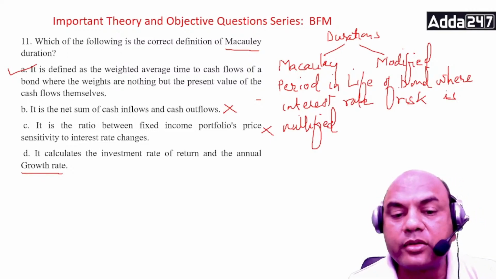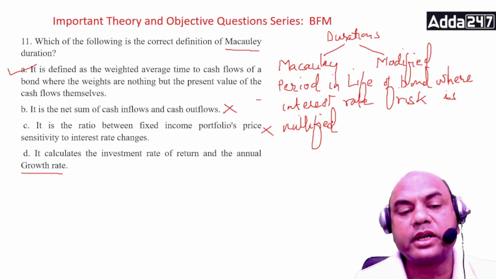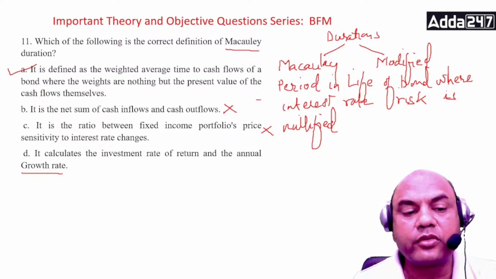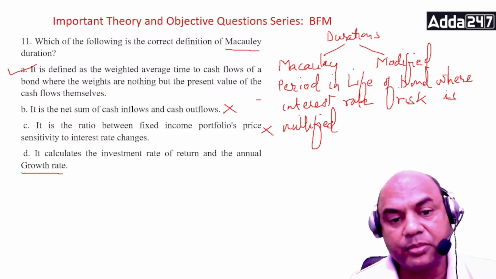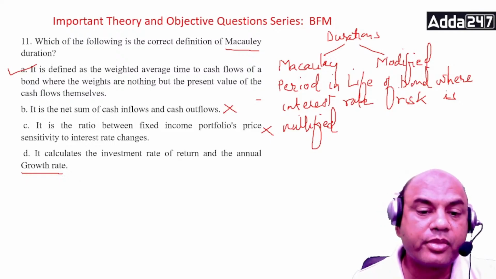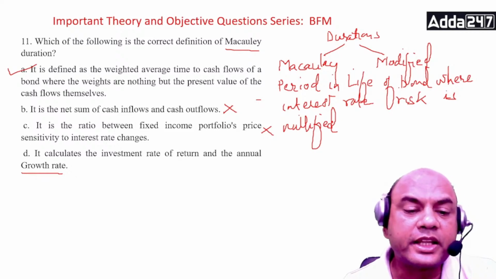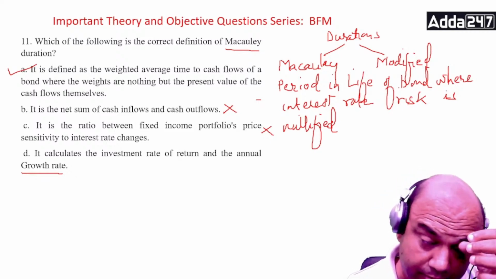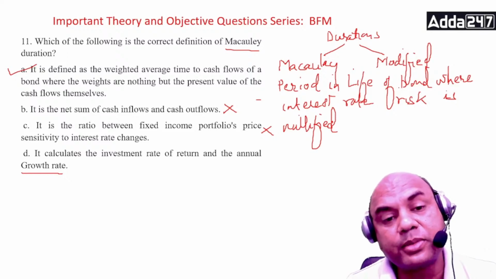The other words for saying this is this. It is defined as the weighted average of cash flows of a bond where the weights are nothing but the present value of the cash flows themselves. Okay, present value. It is expressed in years. Always remember, Macaulay is expressed in years and modified is expressed in percentage.